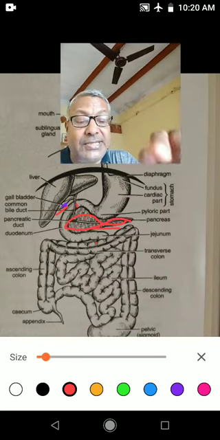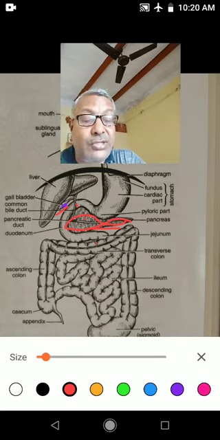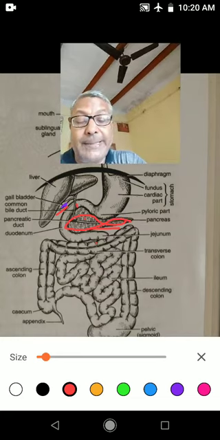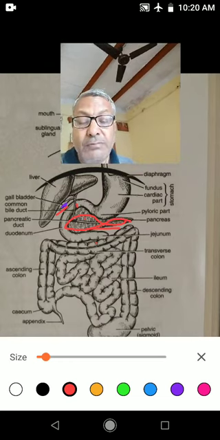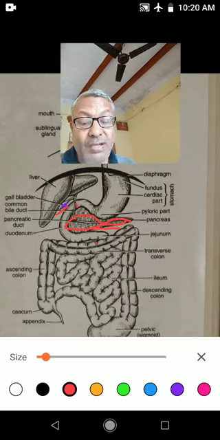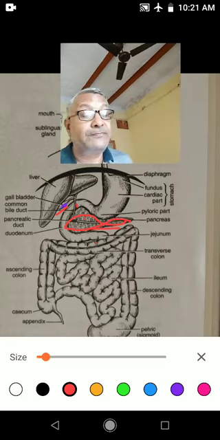Intestinal glands are present in the mucosa of the small intestine. There are two types of intestinal glands: crypts of Lieberkühn and Brunner's glands. The secretion of the intestinal gland is intestinal juice.